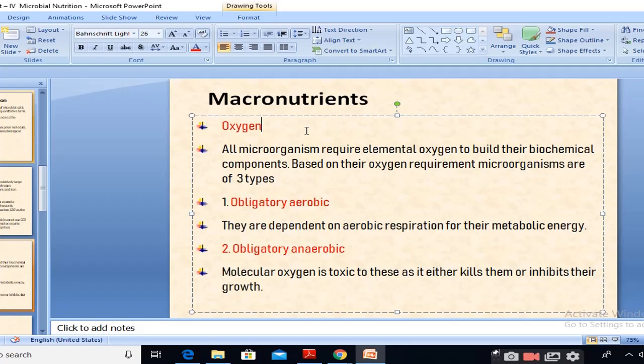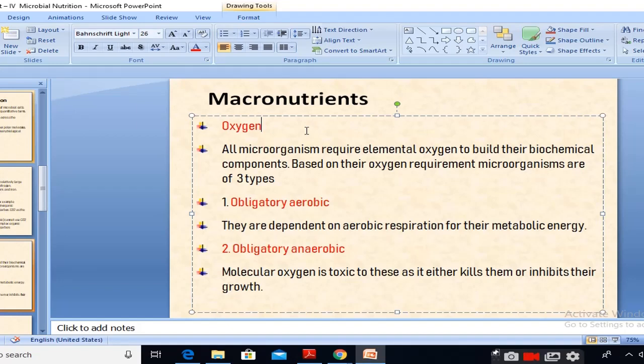So based upon the need of oxygen, these organisms are again classified into three groups. One is obligatory aerobes, second is obligatory anaerobes, and third is facultative anaerobes.